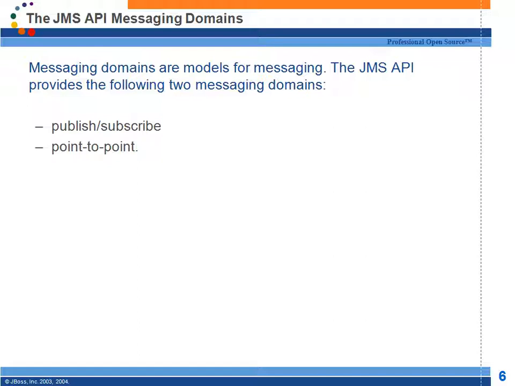So the JBoss admin or WebLogic admin in your company will configure a connection factory object, and he will configure various connection parameters, right? So if the client can get this connection factory object on the client machine, he can use this factory and get a connection object, and that connection object knows how to make a connection, right? So what the admin has to do is create a connection factory on the server side with some default configurations and then deploy it, right? I will show you in WebLogic how to create a connection factory. Once you deploy the connection factory